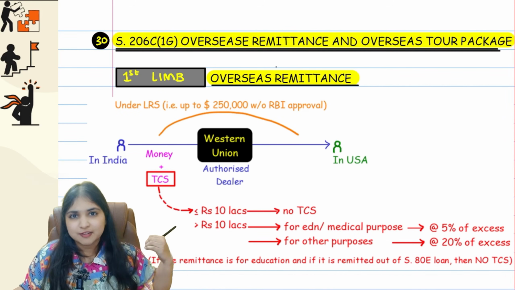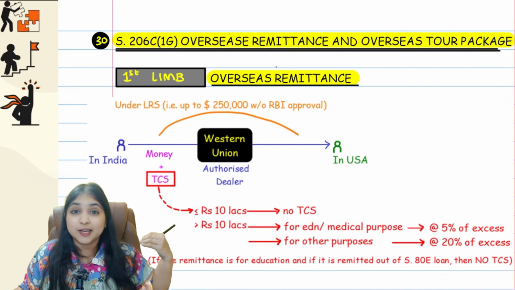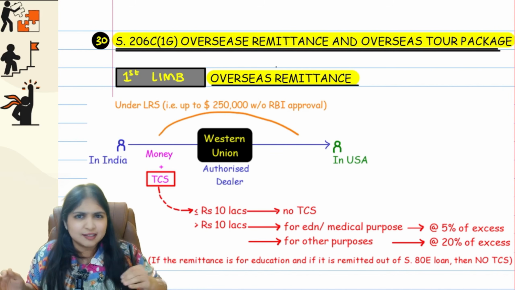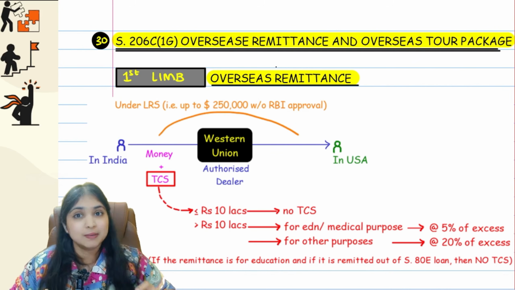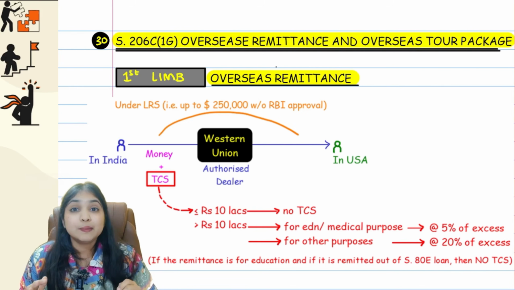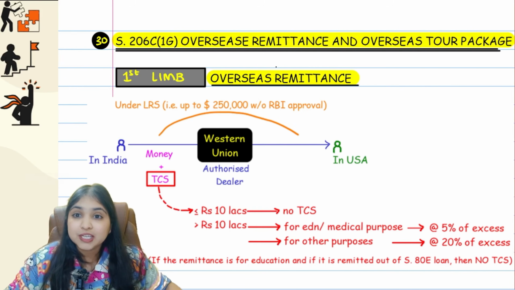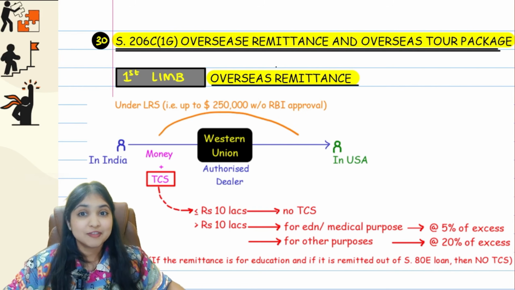It was amended by Finance Act 2024 also, Finance Act 2025 also. So every year in the last 2-3 years, we are seeing amendments over here. So automatically it becomes an extremely important section. Listen to me. We will be discussing this section in two parts. In the first part, you will be getting full FEMA fields only.